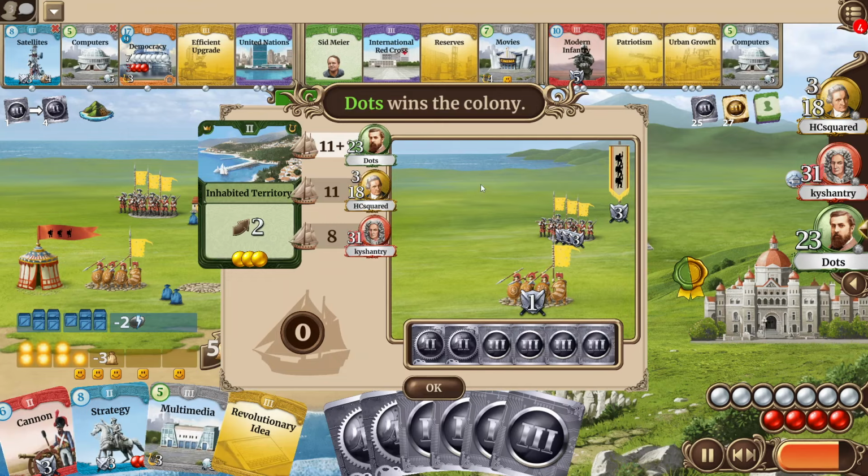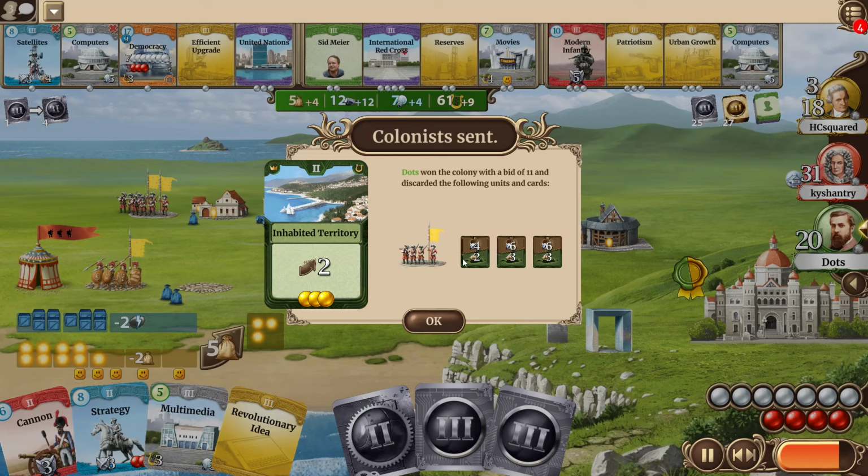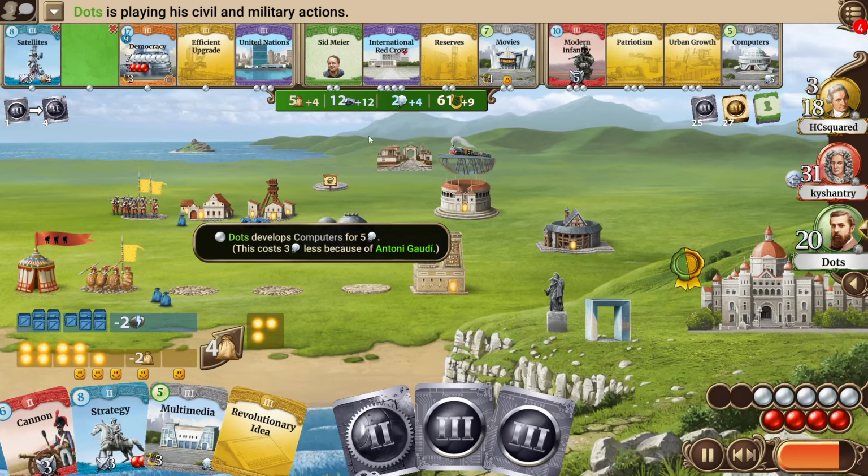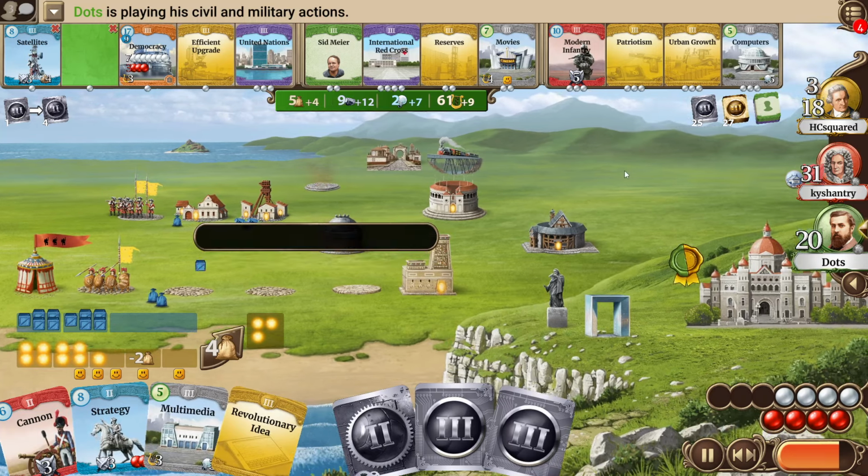Dots seeds, another colony is revealed, which Dots is able to win. Let's see how much he has to pay for it. Just 1 unit, I think then it's a nice grab for him, even when it's a rifleman. He has of course lost his colonization cards, which potentially could make it a bit more difficult for him to defend. He has the multimedia in hand, but actually takes the computers now, maybe needing his population for the military, or maybe doesn't want to commit one into multimedia, but maybe still wants to get some science production going. Maybe he will even go for Sid Meier, who knows.